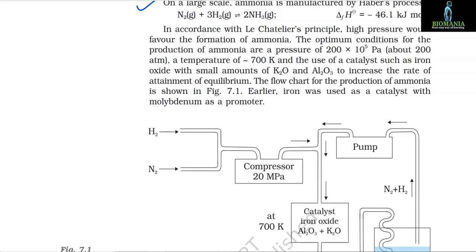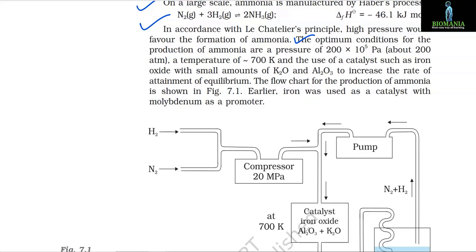On a large scale, ammonia is manufactured by Haber's process, N2 + 3H2 gives 2NH3, a reversible reaction where delta H is minus 46.1 kJ per mole. In accordance with Le Chatelier's principle, high pressure would favor the formation of ammonia.